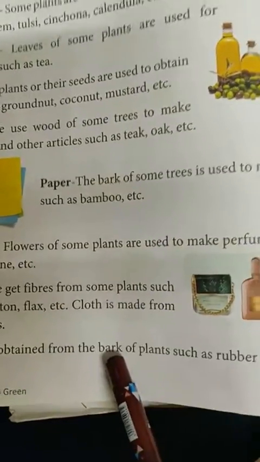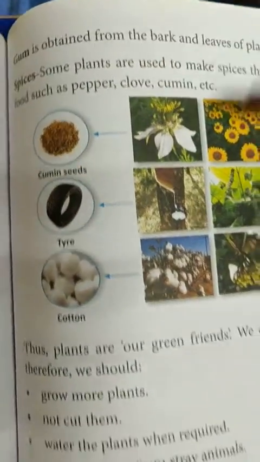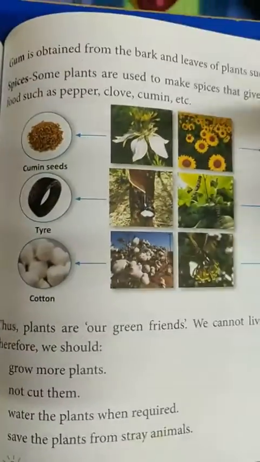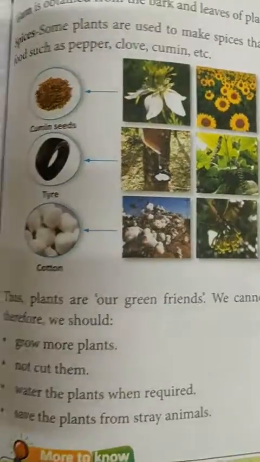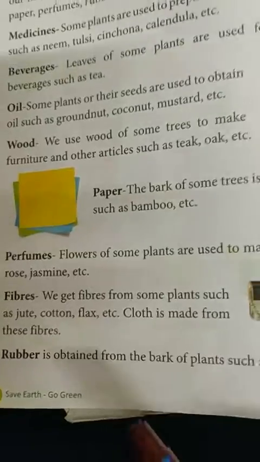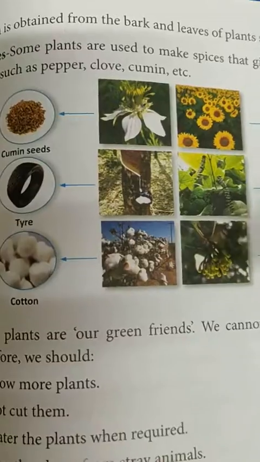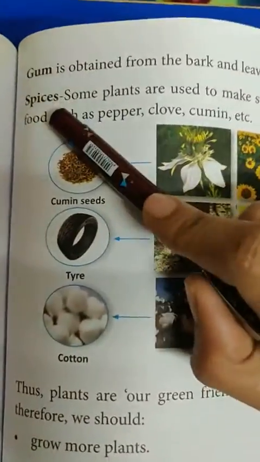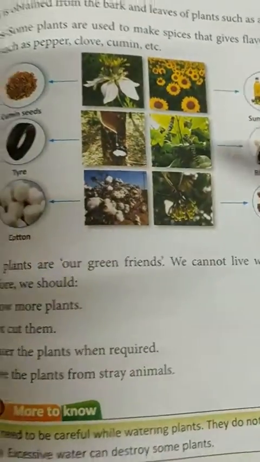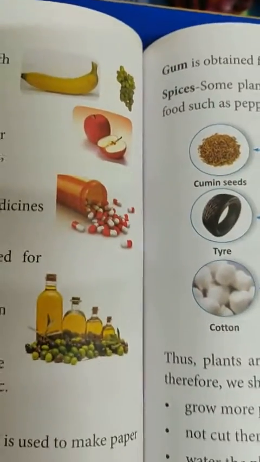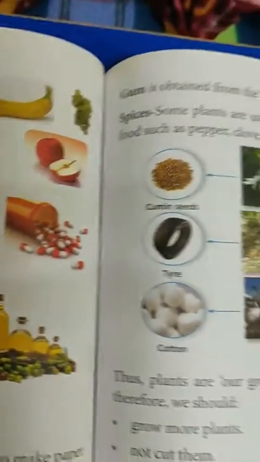What is the meaning of bark? That is the outer skin of the plant, जिसको हम खाल भी बोलते हैं. वो अपने आप उतरती है, और उससे भी हमें बहुत सारी important चीज़ें मिलती हैं, like your gum and your paper also, so that you get from the bark part of the plant. And what is bark, children? The outer skin of the tree. Okay. Then spices, मसाले, ये सब अलग अलग मसाले हैं जो आपको मिलते हैं. So basically you get lots of things, and from each part of the plant you get many useful things.